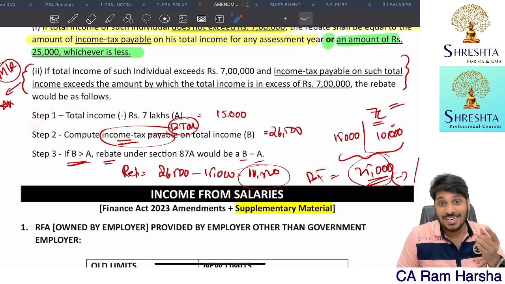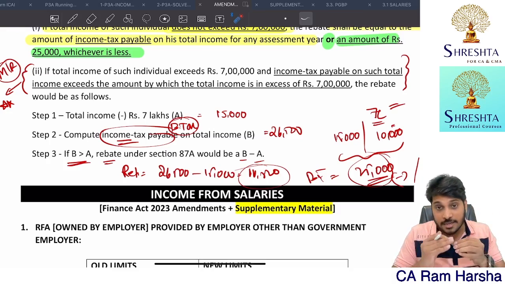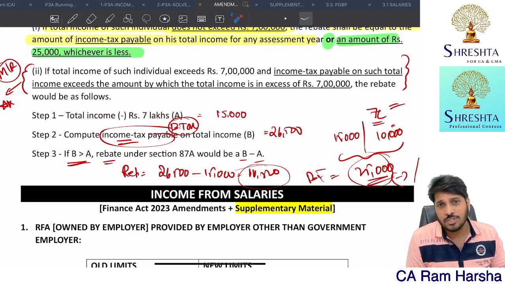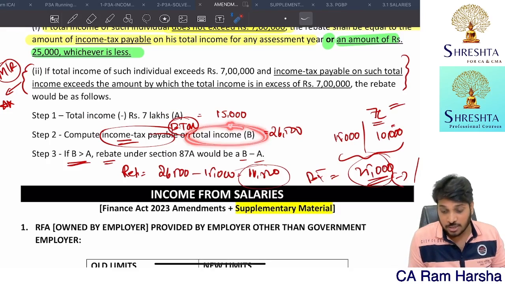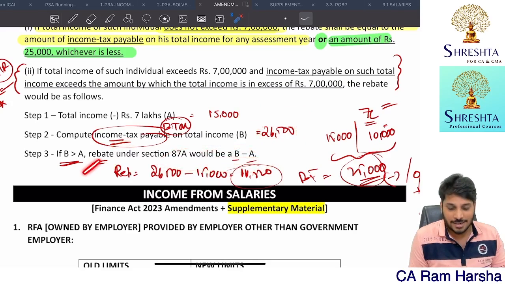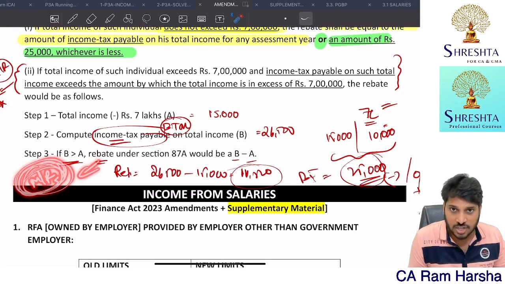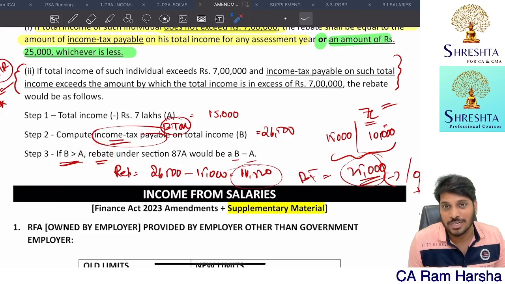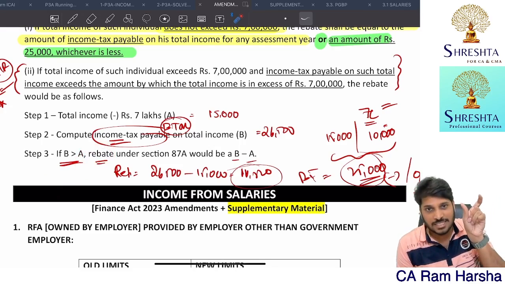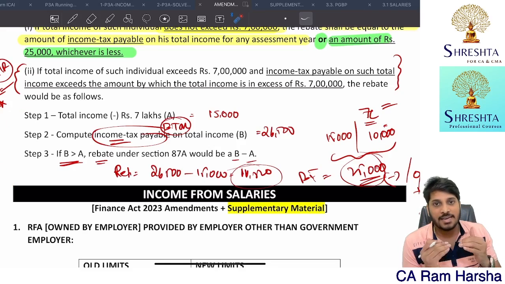So how to calculate rebate if income is exceeding 7 lakh? Total income minus 7 lakhs, how much? Check the tax payable on the total income. If this is more than the first, a rebate is there. So rebate is equal to B minus A. Here, rebate is computed on the lines of marginal relief. Then from the basic tax you computed, reduce this rebate, calculated as per these 3 steps. Then for the balance tax, add 4% education cess.